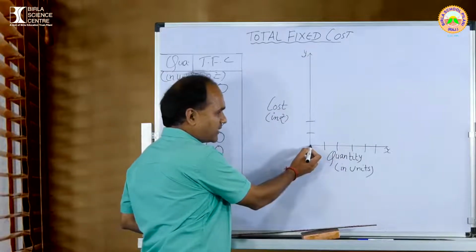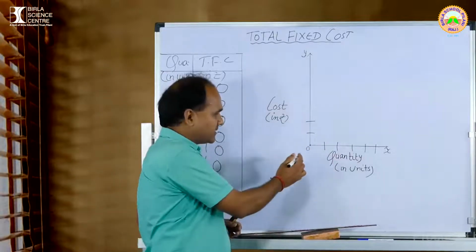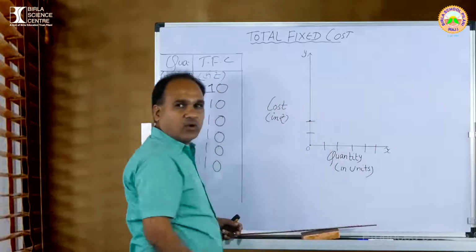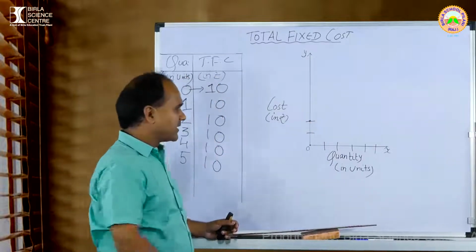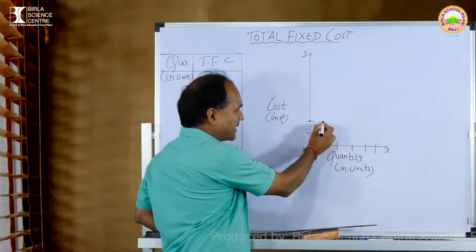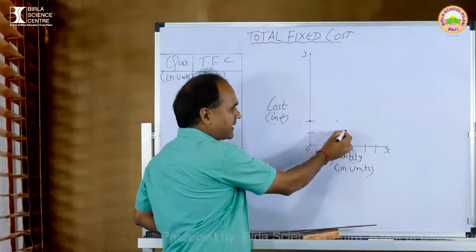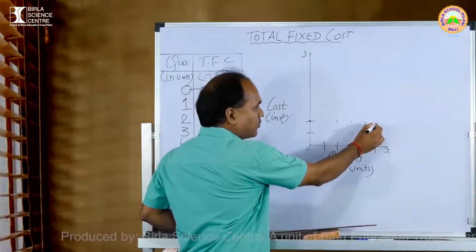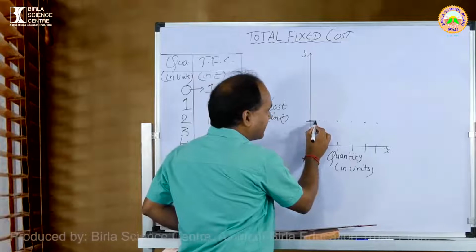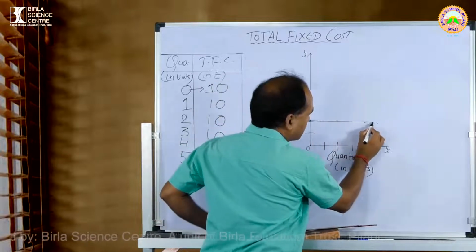10. This is the output. Here you can see, assume this is 0, and here it is 10. Output 1, cost is 10. Second output, again 10. Third output, again 10. Fourth output, again 10. And fifth output, again 10. And then join all the points.